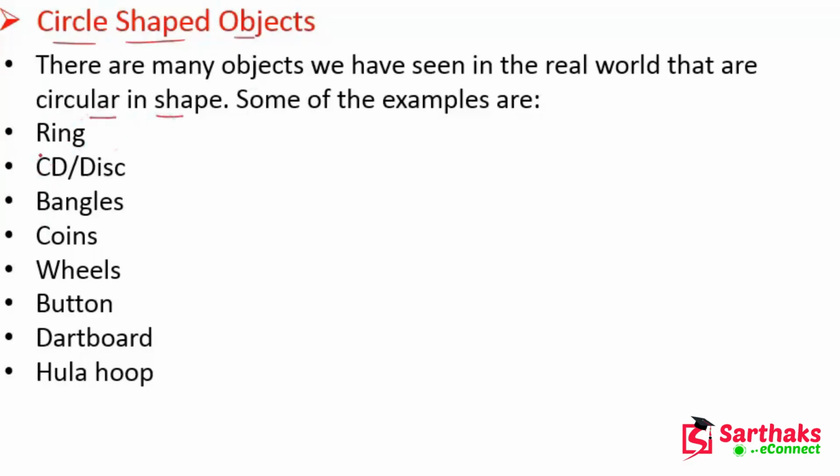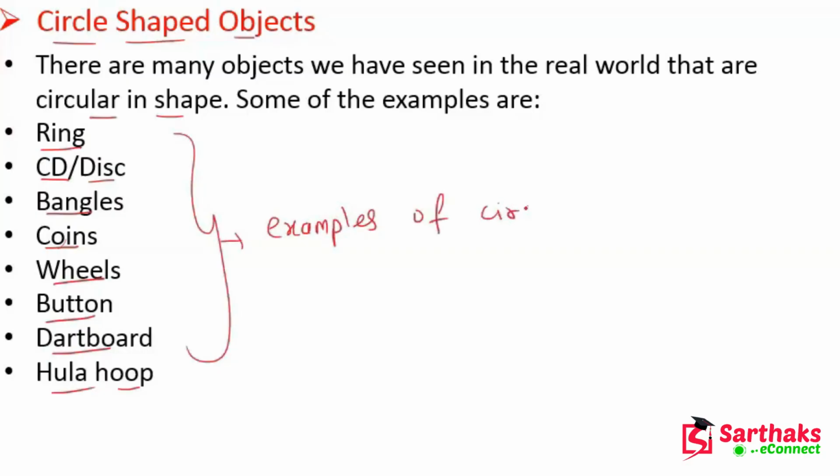Some examples are a ring, a CD or disc, bangles, coins, wheels, buttons, a dartboard, and a hula hoop. These are the examples of circles. Got it, my dear friends?